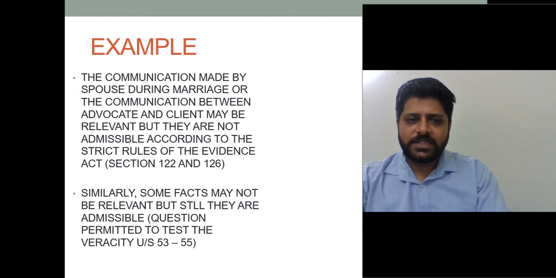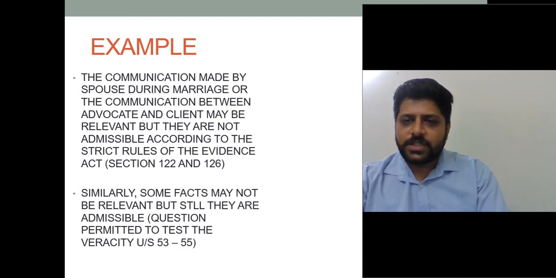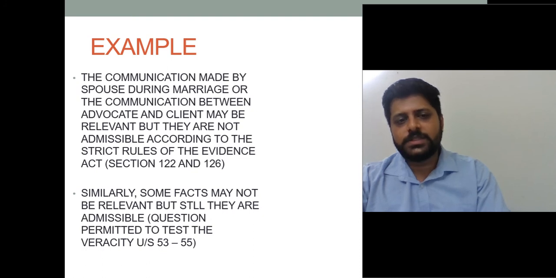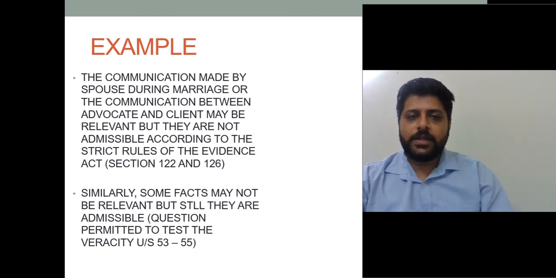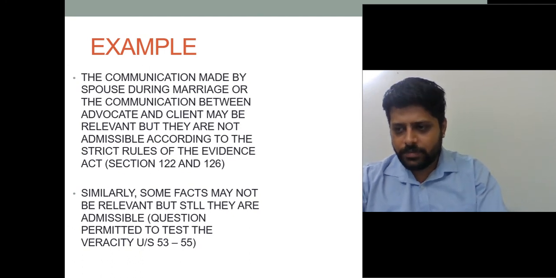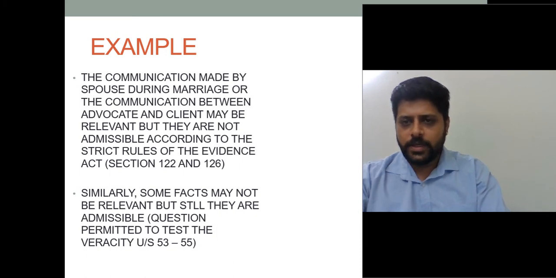Similarly, some facts may not be relevant, but still they are admissible. In sections 53 to 55, when there is a question of the character of a person, the test of veracity taken by advocates is not relevant, but it is admissible.